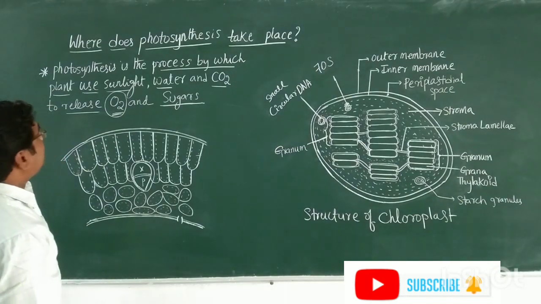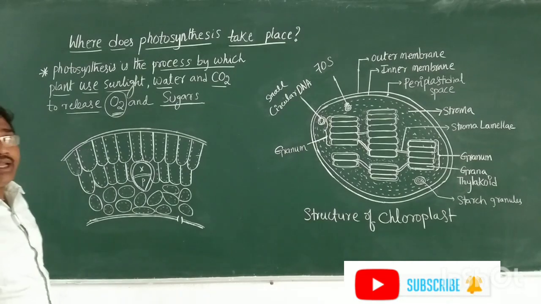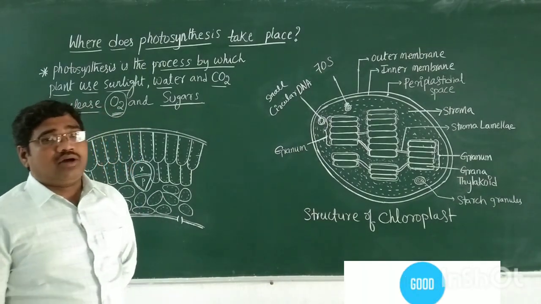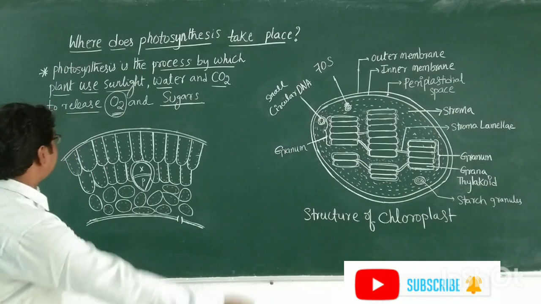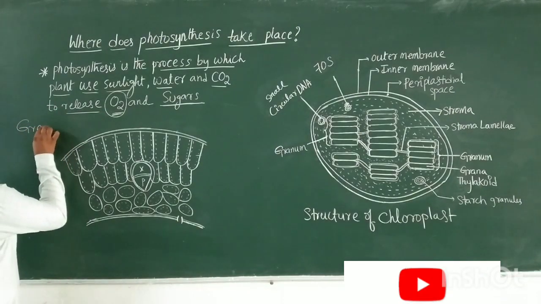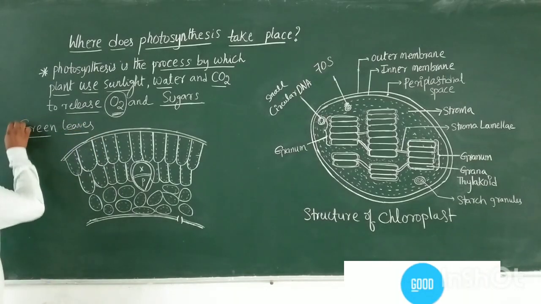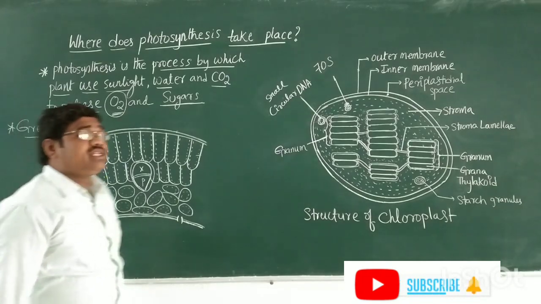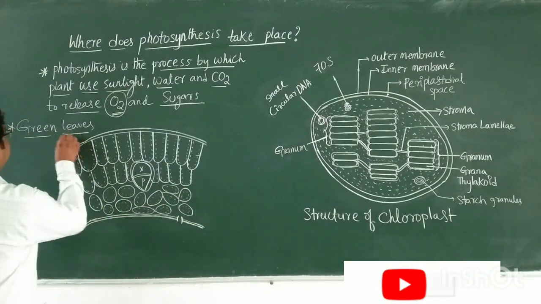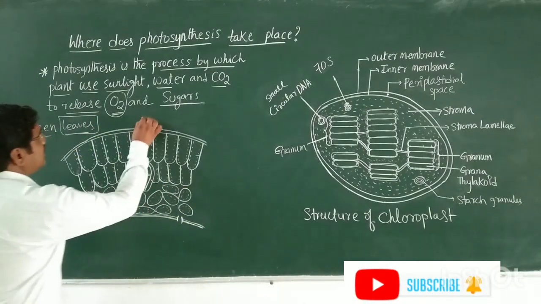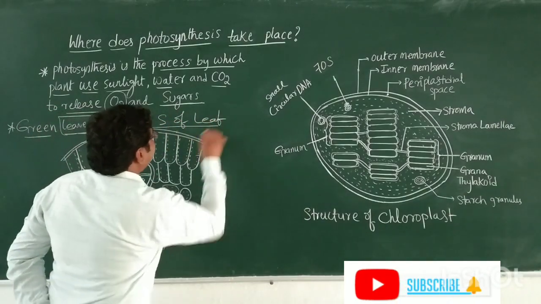In this topic I am discussing only where photosynthesis takes place in higher plants or other organisms. Generally photosynthesis takes place in green plants, in green leaves. In green leaves, where does photosynthesis take place? If you take the leaf, this is a transverse section of the leaf.